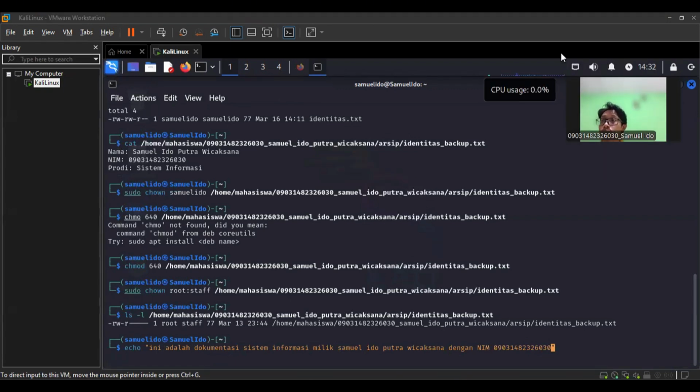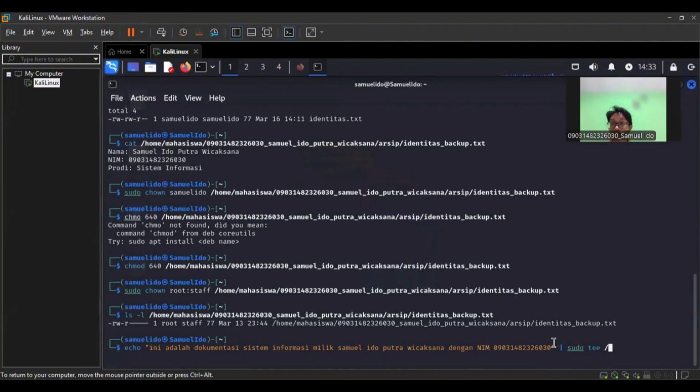For the symbolic link, A. Create a file called reference name txt that contains the text: This is the operating system document of student name. Echo is the command used to print text in the terminal or save it into a file. The text inside quotes is the content of the file to be created.